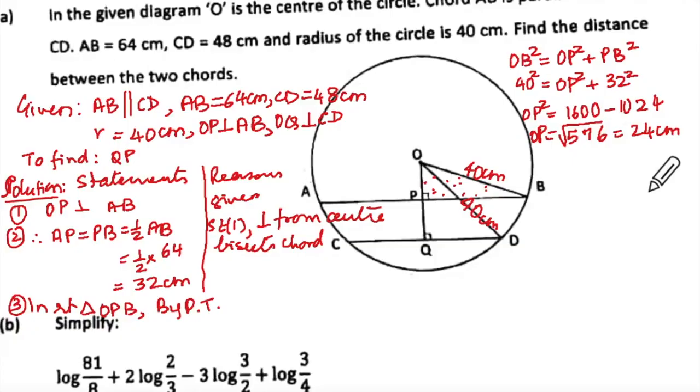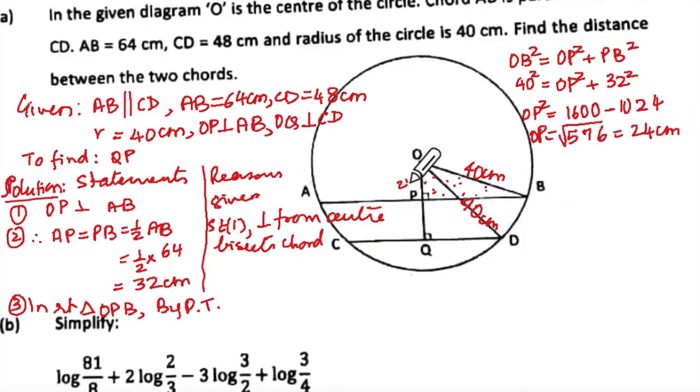You must know all the squares up to 30. Up to 30 square, 900 you should know. And 24 square, 576, 26 square, 676. So they become actually Pythagorean triplets with 24, 10 and 26. So OP we got as 24.